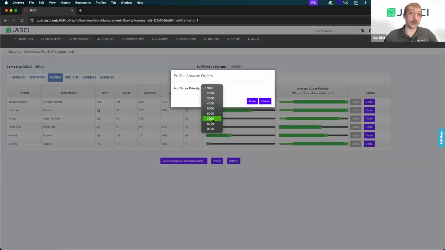Now, again, your goal is to set the system up to sequence the priority based on how you typically work. But any given day, you can come in here and reprioritize either an entire profile of work to be at the front of the line like we just did, or to have a certain point value compared to others.